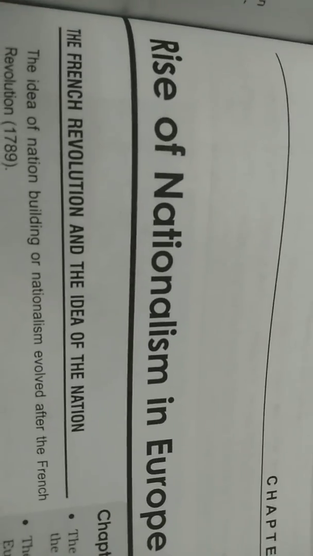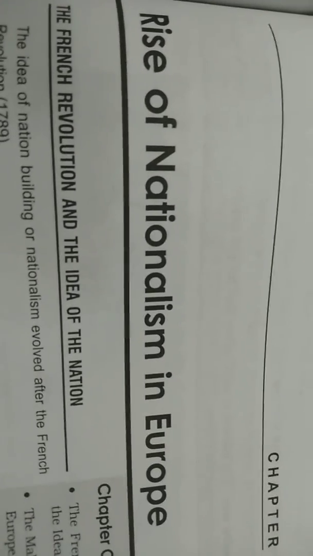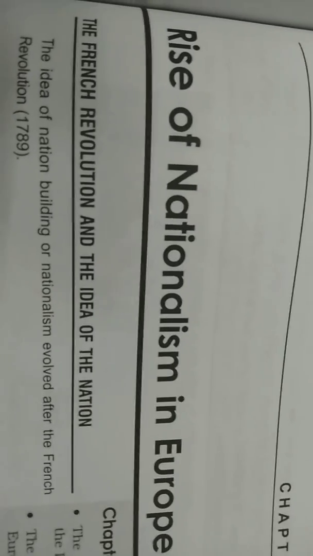Hello children. As we are continuing the rise of nationalism in Europe, the first unit.